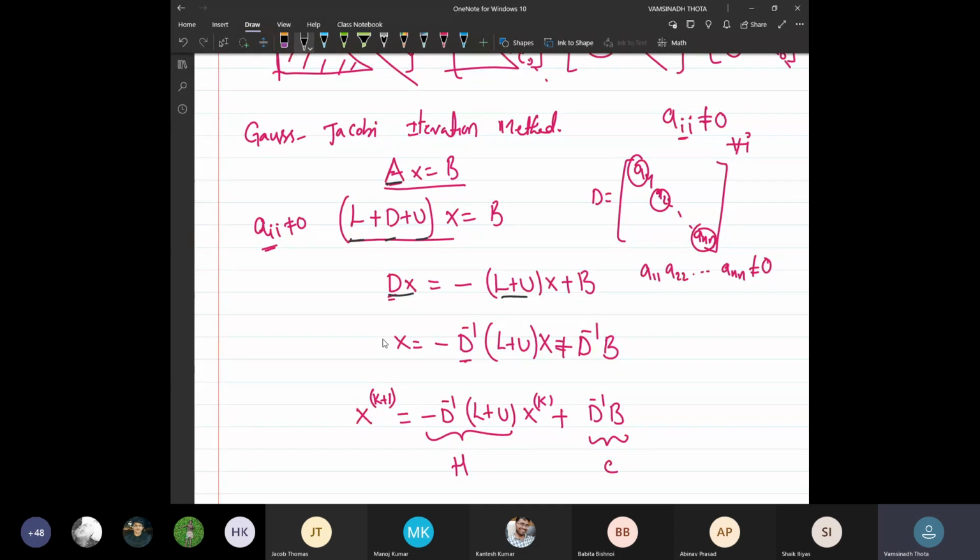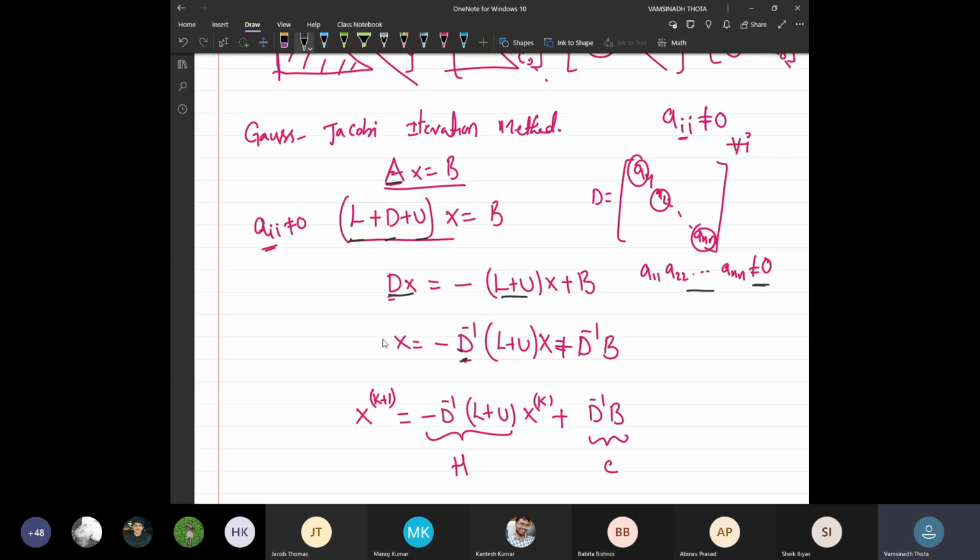And then multiply both sides by D inverse, but this is the point you need to check. We are multiplying both sides by D inverse. D is a diagonal matrix, so D inverse must exist. That means the determinant of the diagonal matrix should not be 0. It should be a non-zero number. What is the determinant of the diagonal matrix?